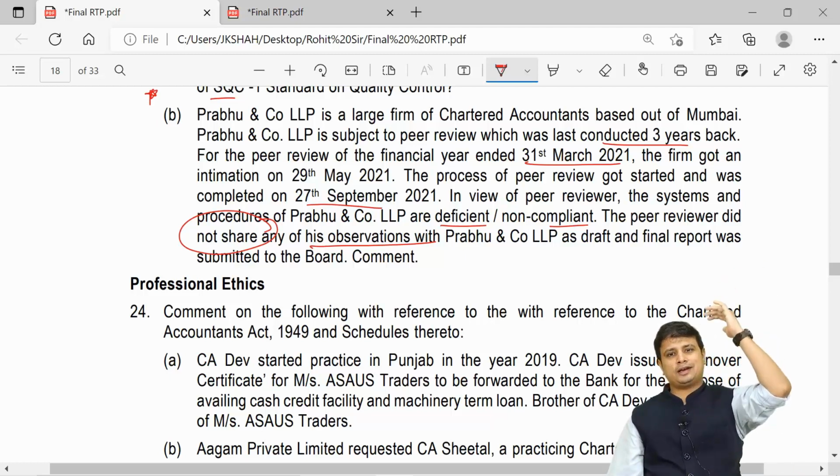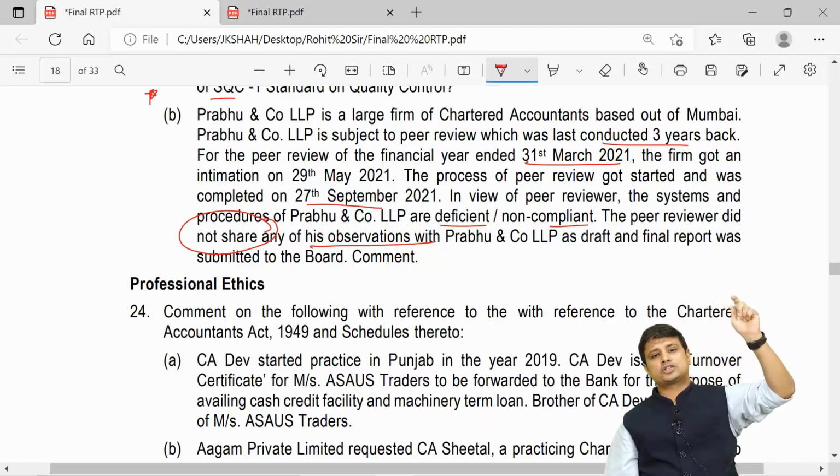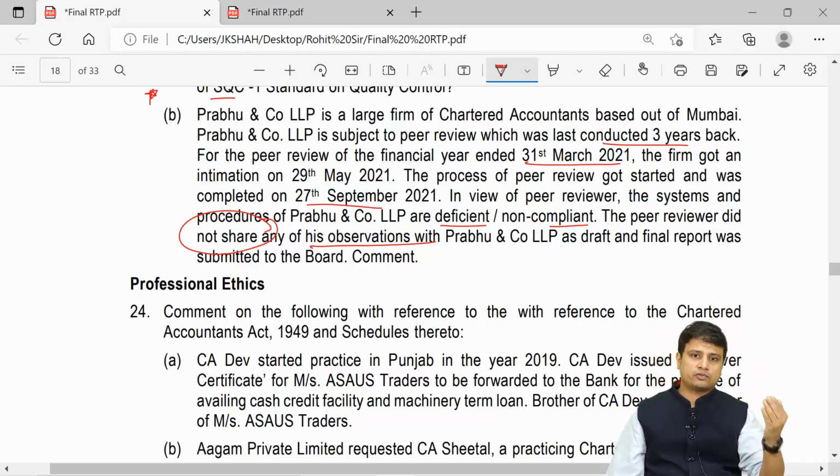If you recollect our process in the reporting stage, if you have any observation, you need to first give it to them, then make the final report.